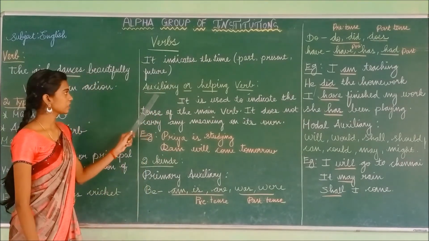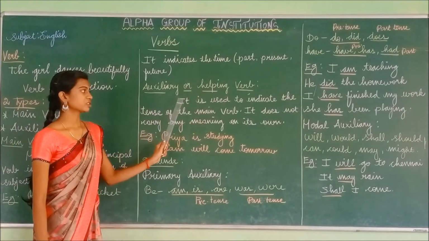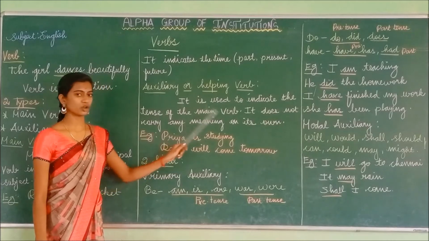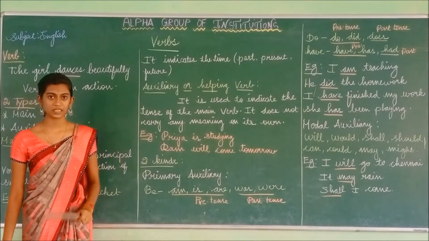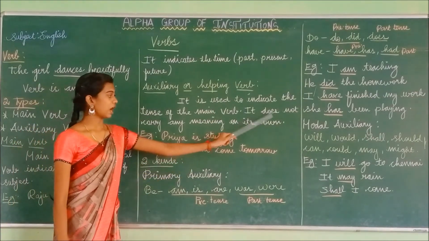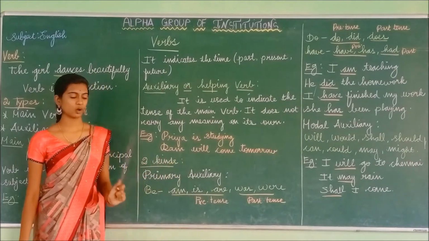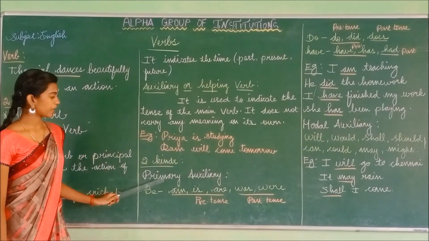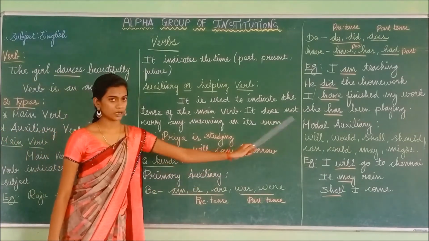And the next one is the auxiliary or helping verb, which is used to indicate the tense of the main verb. It does not have any meaning on its own. The two kinds are primary auxiliary and modal auxiliary.